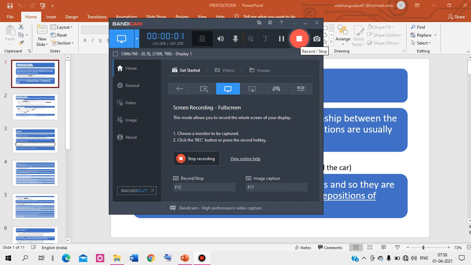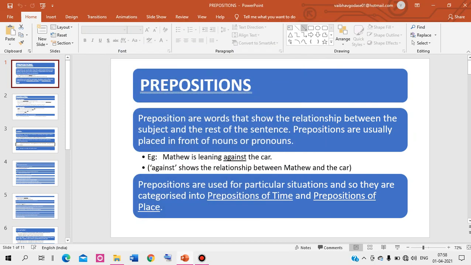Good morning, everyone. Today I will deal with another part of the grammar, that is preposition. As you know, prepositions have a lot of importance in sentences. Without it, there are sentences, but it gives a proper meaning to a sentence. Let's see what is preposition and use of preposition.